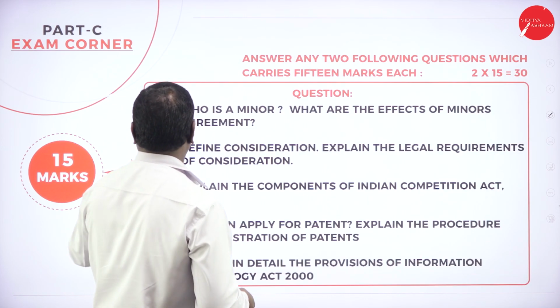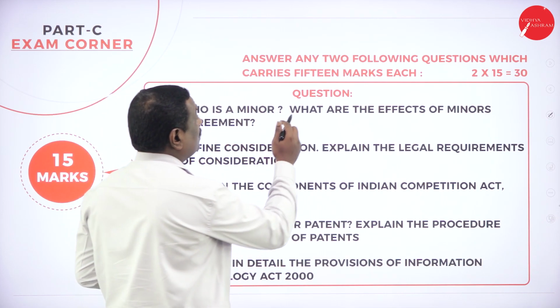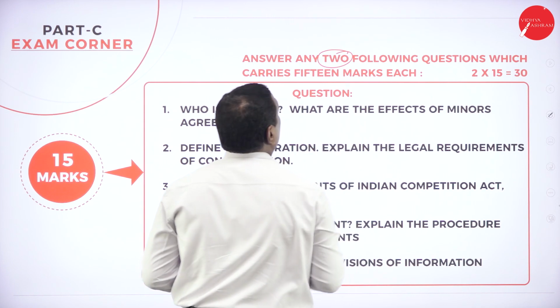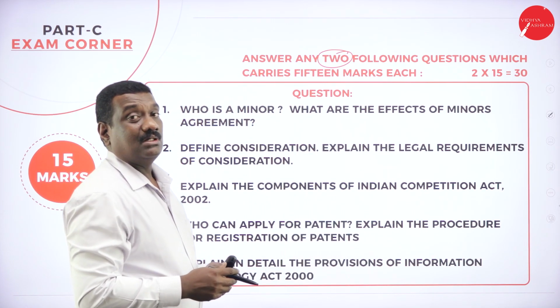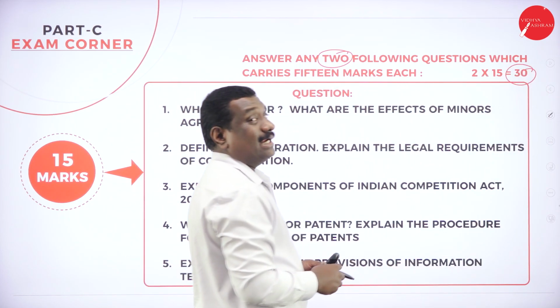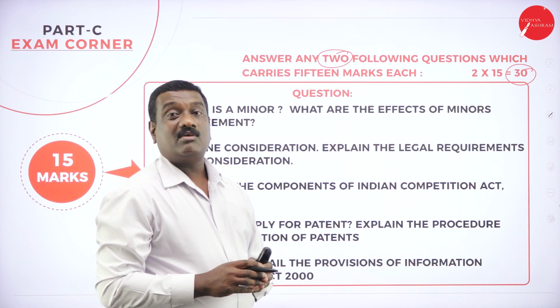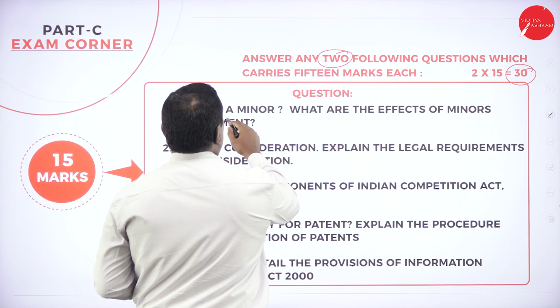Now coming to part C, it carries 15 marks each. So how many questions do you need to answer? They are asking any 2 of the following questions, right? So 2 into 15, it comes to 30 marks. So 50 plus 30 comes to 80 marks. So your question paper will be for 80 marks. And here the question is like this.